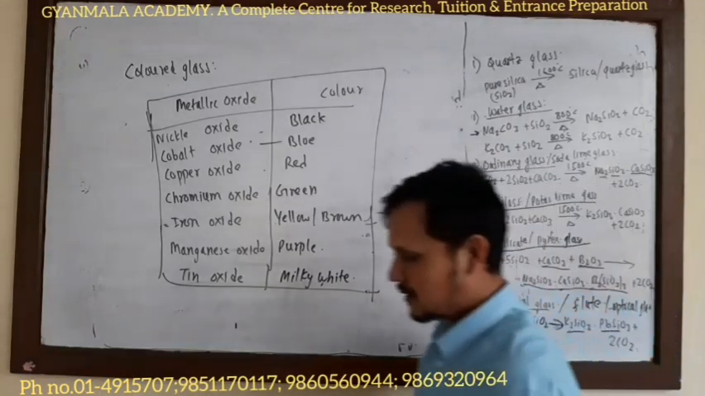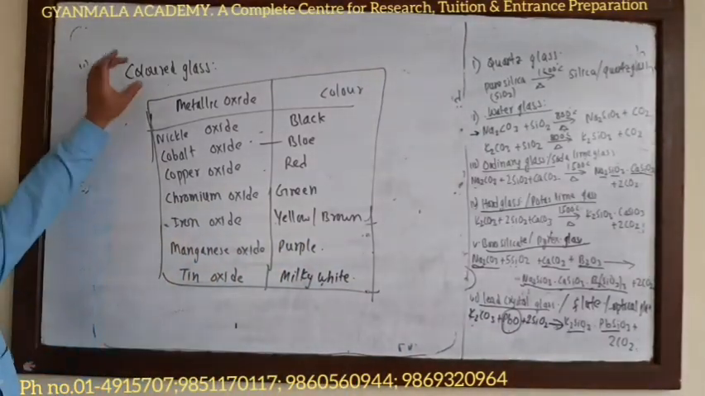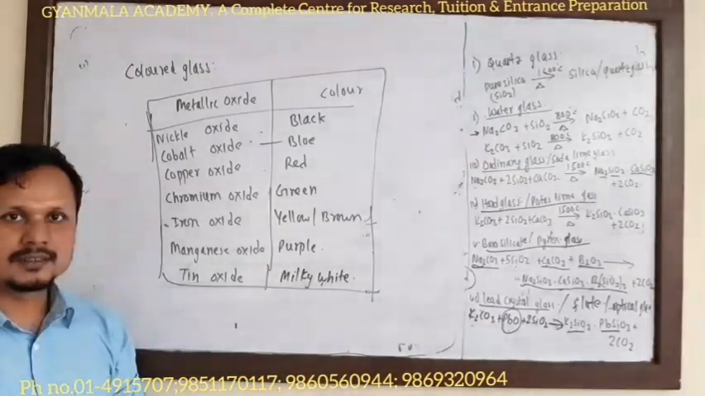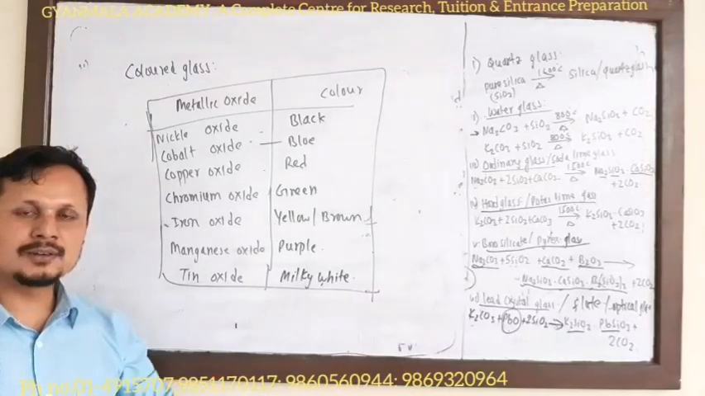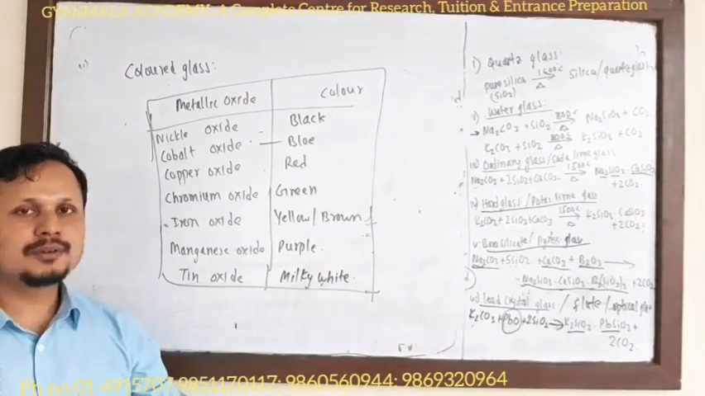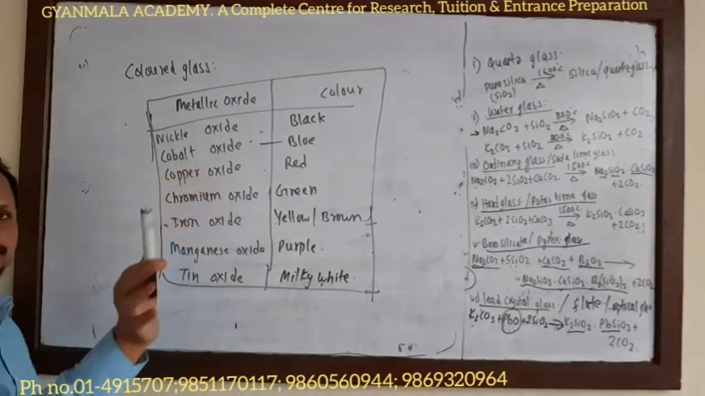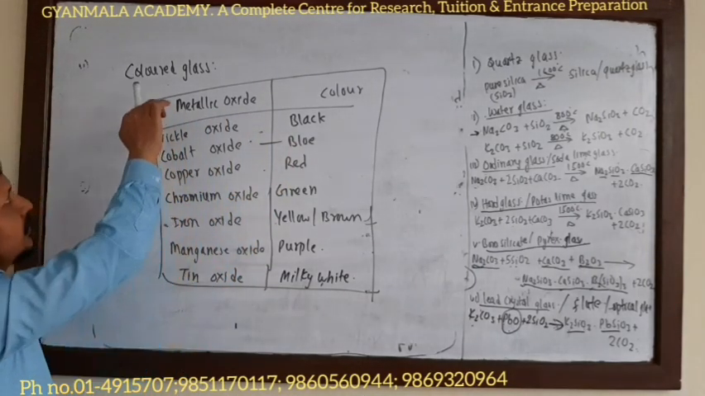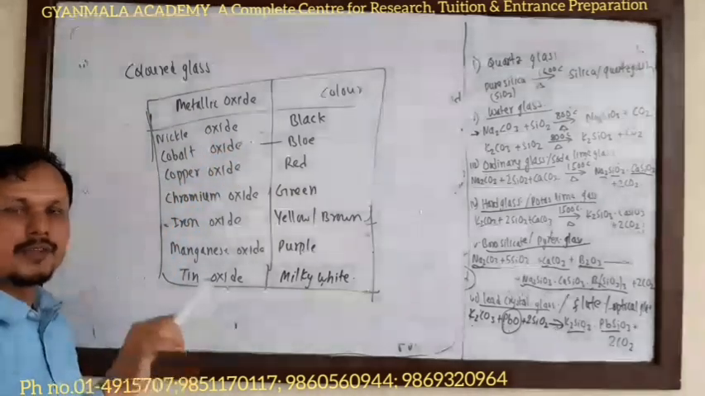Now the last type of glass, that is color glass. If different types of metal oxides are mixed in the raw materials while preparing glass, then we can make different types of colorful glass. For example, if you want to make black color glass, then we can use nickel oxide during the manufacture of the glass.